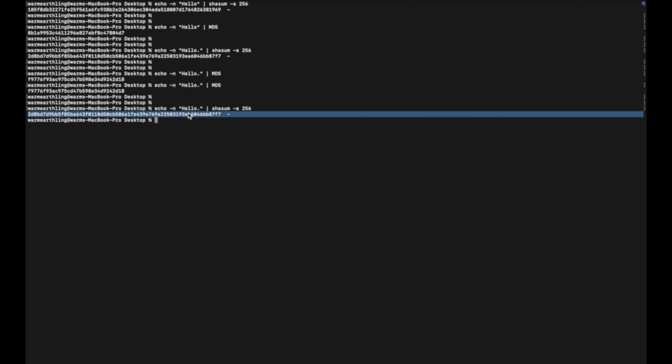Also, looking at the digest itself, you can never guess that the actual message was hello or hello period, whatever. So you cannot reconstruct the original message from the hash, unlike encryption, where you can actually decrypt the data. Both have different purposes in security and are used for relevant use cases. Let's focus on hashing for today.